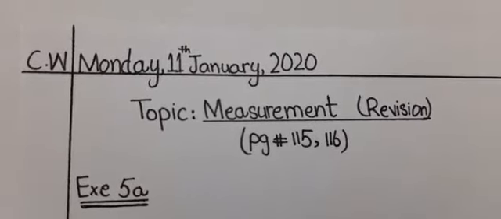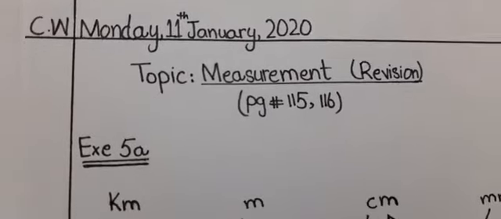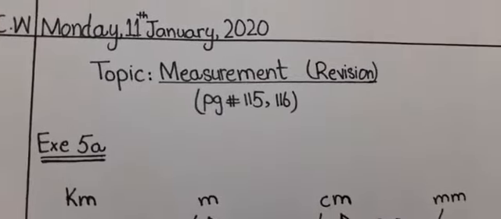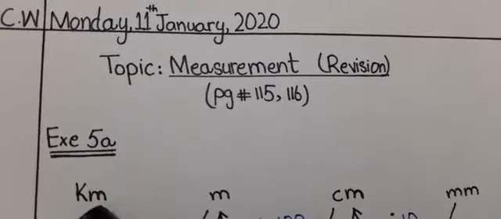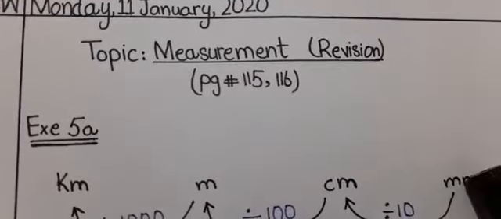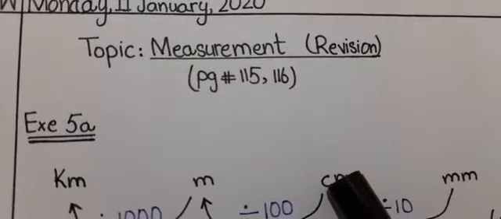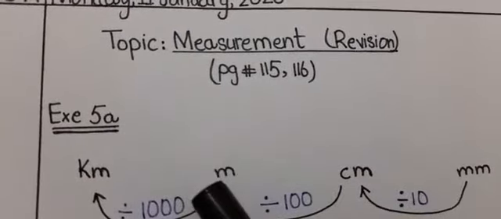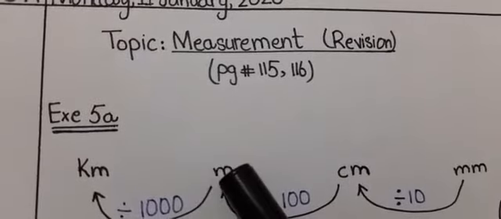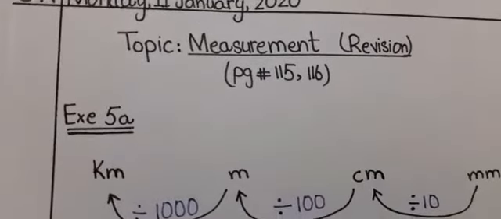In metric system, we were revising the measurement of length. The measurement of length has 4 units that are millimeters, centimeters, meter and kilometer. When 10 millimeters combine, it makes 1 centimeter. When 100 centimeters combine, it makes 1 meter. And when 1000 meters combine, it makes 1 kilometer.